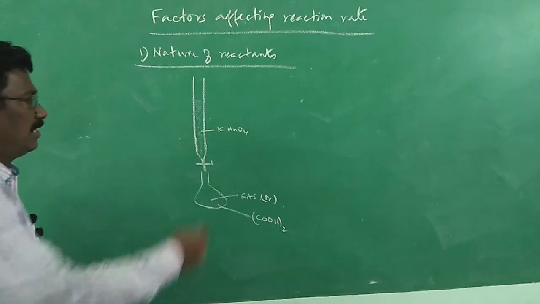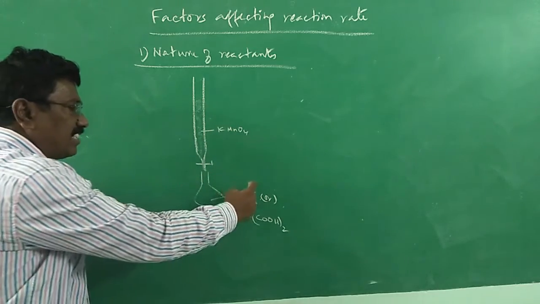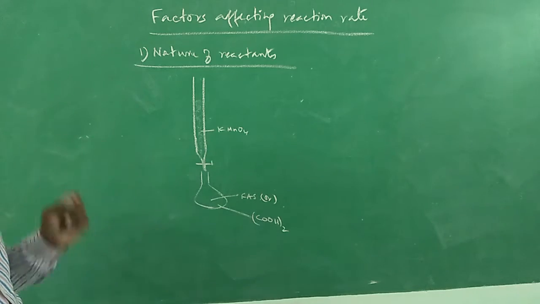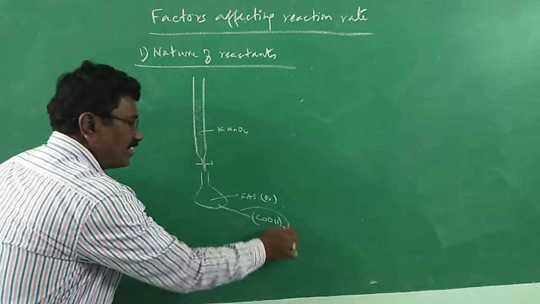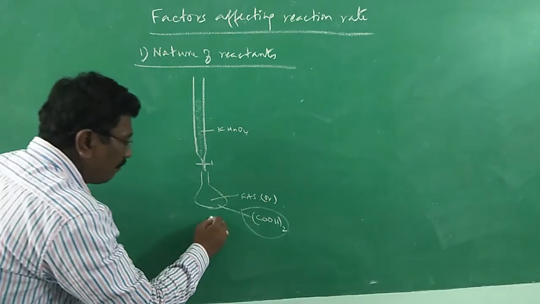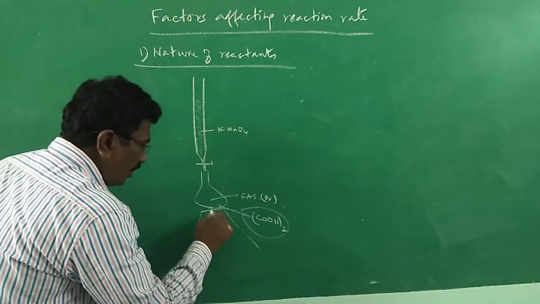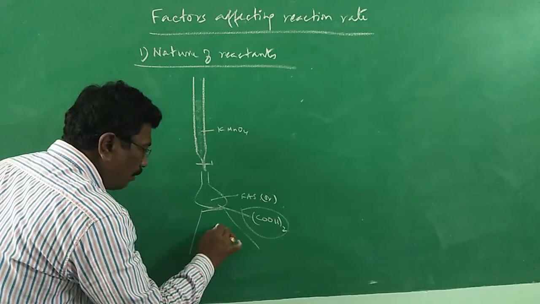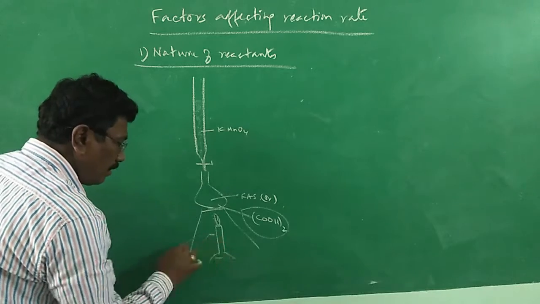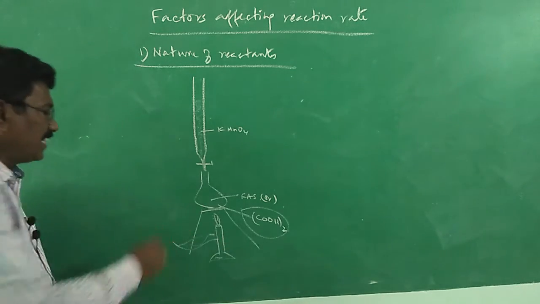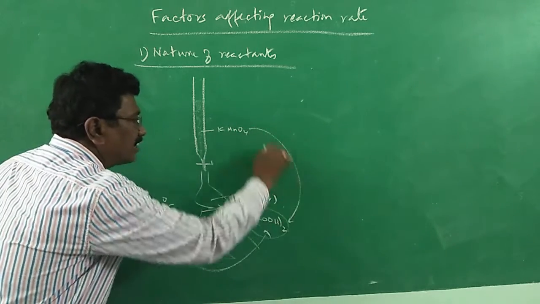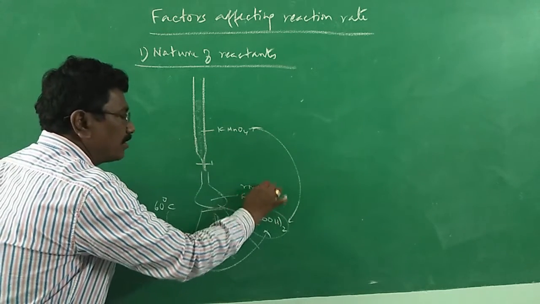Why so? The MnO4 minus ion oxidizes ferrous ion into ferric ion. Therefore, decolorization continuously occurs. On the other hand, if you use oxalic acid, the color change may not appear immediately. Only when the content in the conical flask is heated using Bunsen burner. All right? Only then. At about 60 degrees Celsius, the reaction between KMnO4 and oxalic acid occurs. This reaction occurs at room temperature.